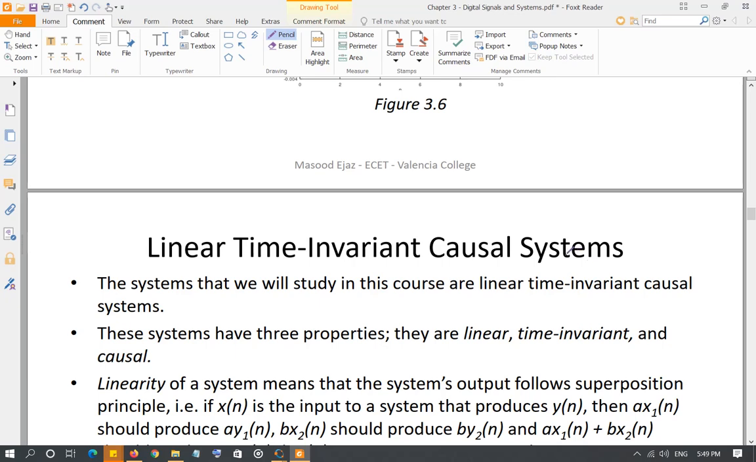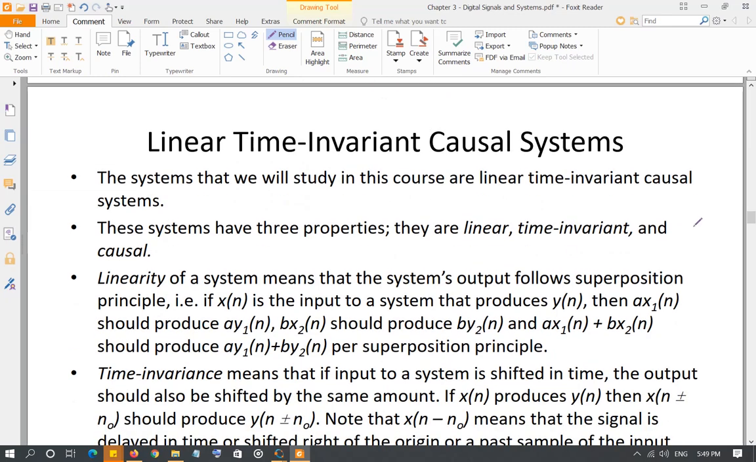What is a linear time invariant causal system? So in this course, basically the systems that we are studying are linear systems, time invariant systems, and causal systems. So what do I mean by that? Basically, a linear system follows the superposition rule.